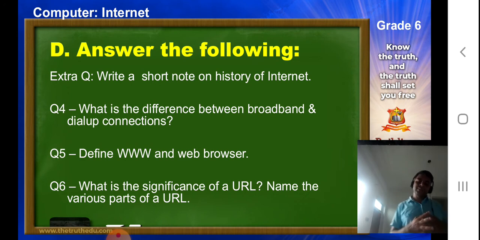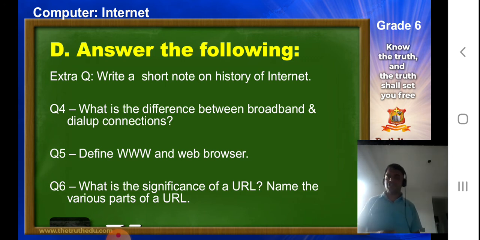Next comes the web browser. Now the web browser is a software that lets us access and navigate the World Wide Web. So we cannot use internet without it. So if you have mentioned it, fine. Second, mention the examples of browser. You can mention Opera, Safari, Google Chrome, and so many of them. So any 2 to 3 if you have mentioned, then it is perfectly fine.